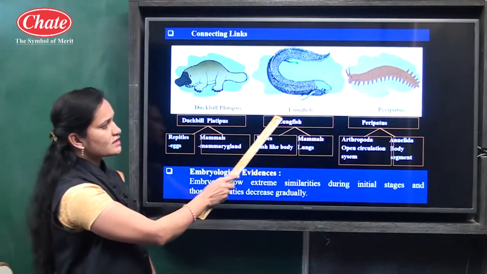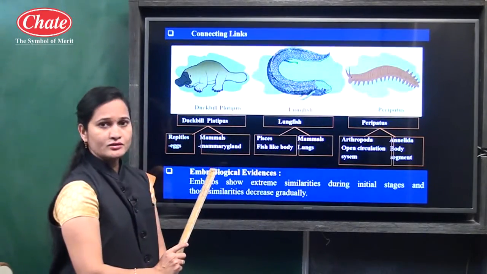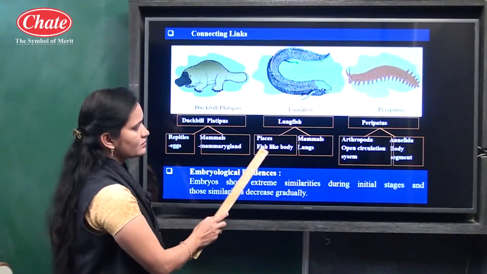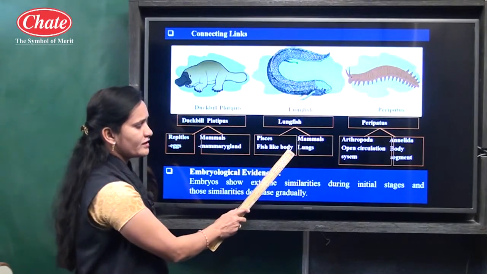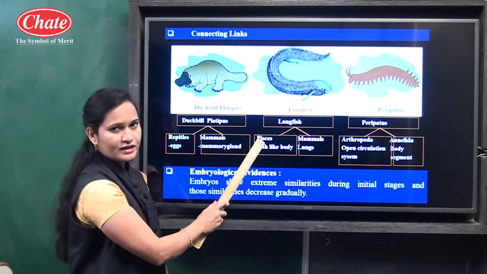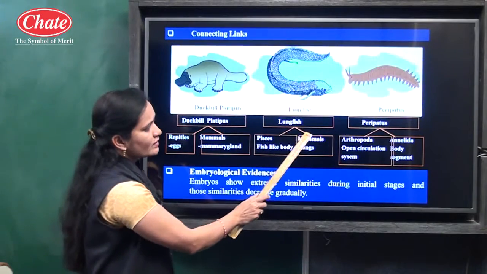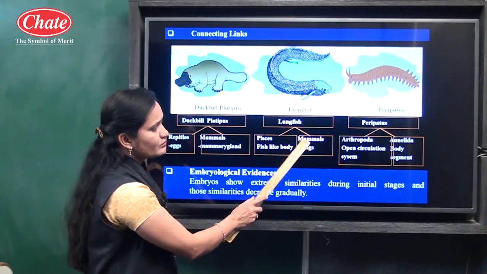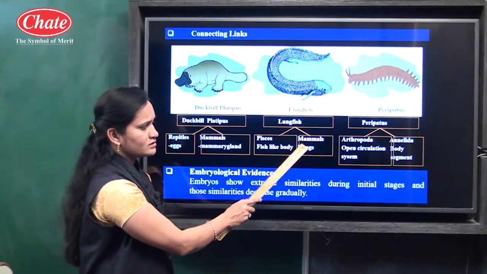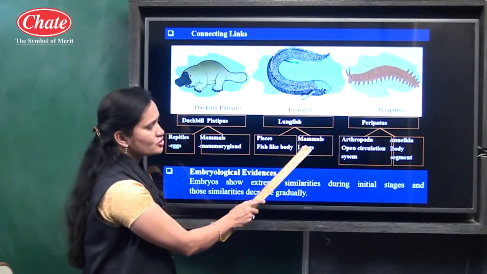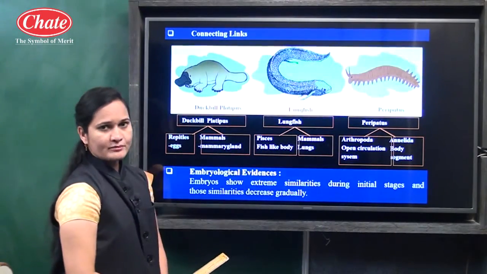If we want to see the second example, lungfish. Lungfish has a body just like a fish, so it is related with the pisces, and it has lungs also, so it performs respiration with lungs, and it shows the relation with the mammals.